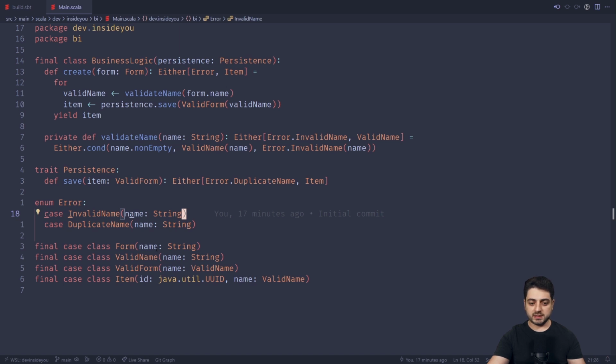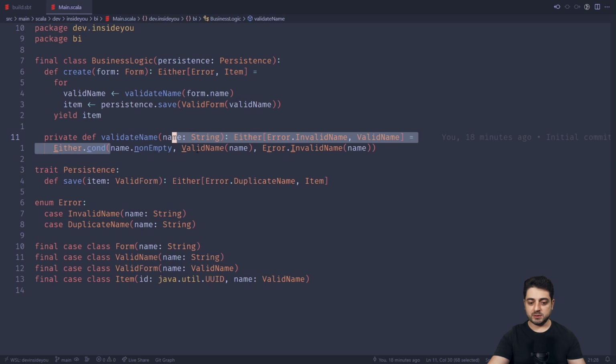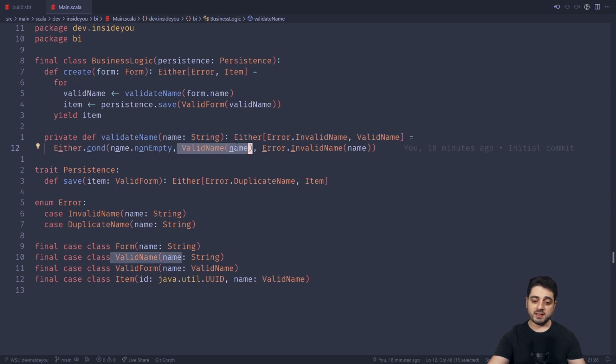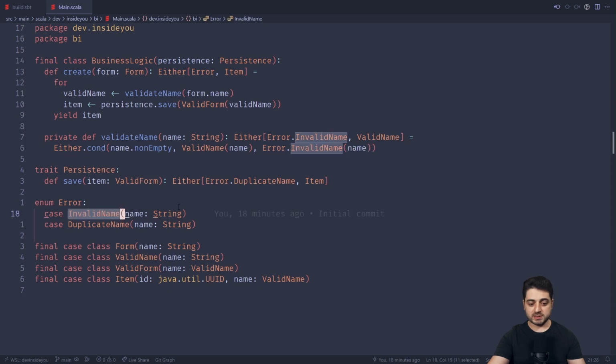All right, so we're creating a form. A form is just something that has a name, and then either it will return an error, right? So it can either be this error or that error, or the success. So these are the 3 cases. Okay, so we validated the name. Again, at work we use regex and refined types and whatnot. Over here it's a simple either, right? So if the name is not empty, well then we're just gonna wrap the name into a valid name. If it's not valid, then we're gonna return error invalid name, which is over here, just another case class that contains the name.